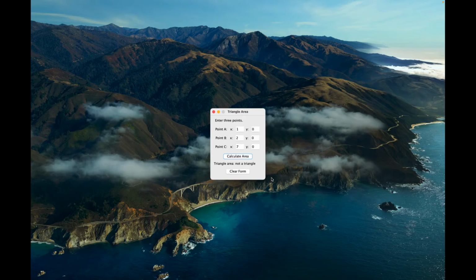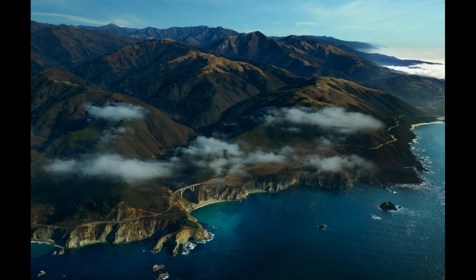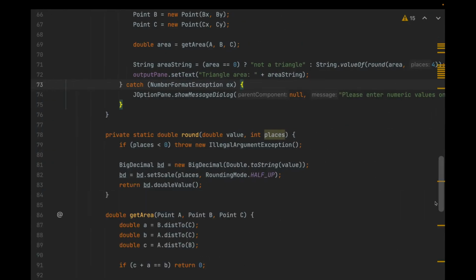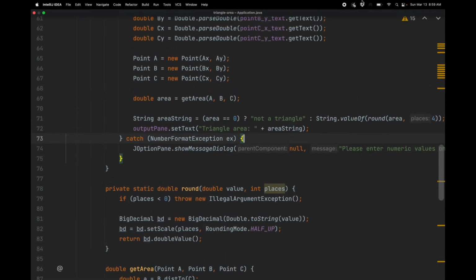Not a triangle. So everything seems to be working. And let's see, did we catch every possible input? Yes, we caught every possible input. We put in valid points, points in a line, no points at all, and then points where we have a letter or something like that, invalid input, and they all seem to work. Let's wrap up and talk about what we've done here.